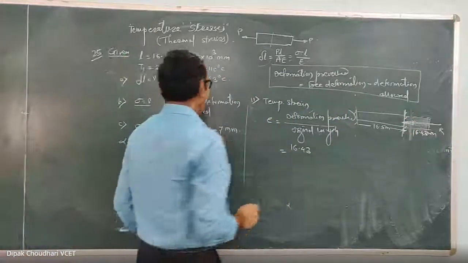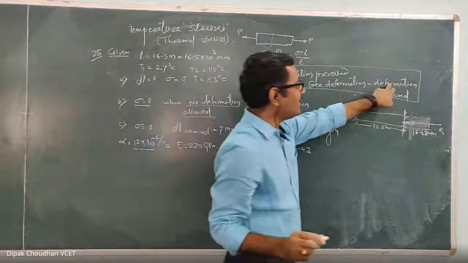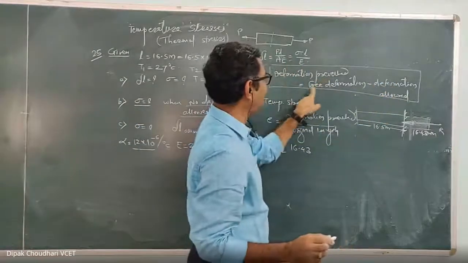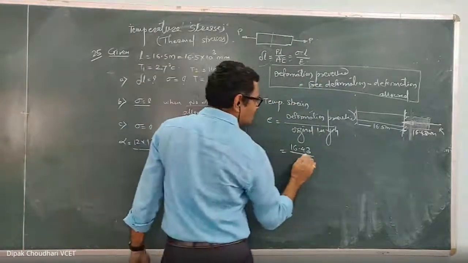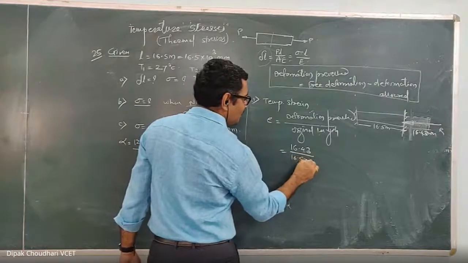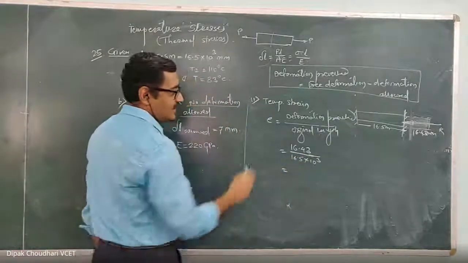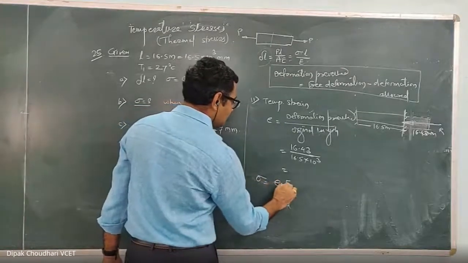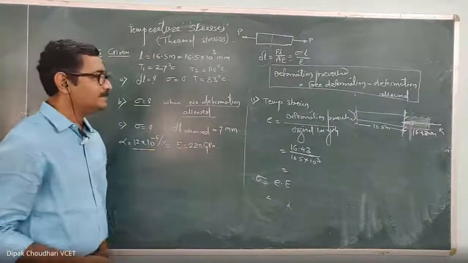But in second case, here no deformation is allowed. Here means deformation allowed is 0, and since the deformation allowed is 0, the deformation prevented is equal to the free deformation, 16.43 upon original length 16.5 into 10 raised to 3 millimeter. From this one you can get the strain, and then temperature stress is equal to this temperature strain into modulus of elasticity. Modulus of elasticity is given, it is in GPa.